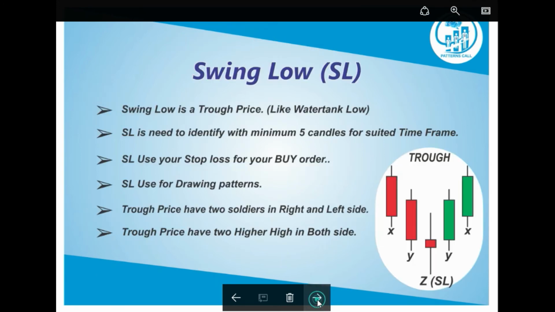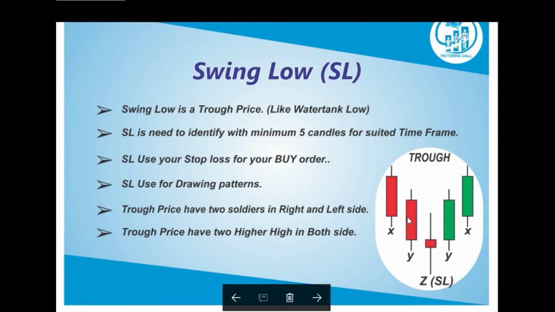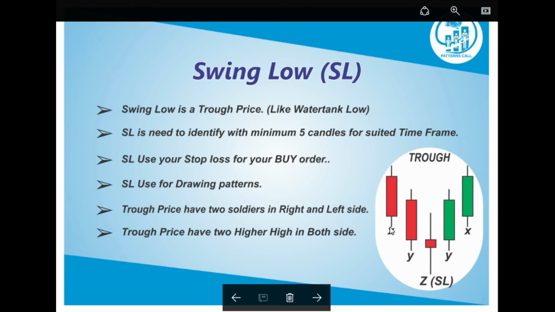Okay, this is the swing high. Then the next one is a swing low. Swing low is a trough price. Trough price means like a water tank low. Okay, this type. This is Z, X, Y, Z, X, Y, Z, right? A swing low needs to be identified with a minimum of 5 candles for a suited time frame. Same thing as for a swing high, it's a reverse pattern, right? Swing low is used for the stop loss for your buy order. You can buy here, and the stop loss is here, okay? Swing low is used for drawing patterns. This is also for the lower trend line, for drawing the patterns.